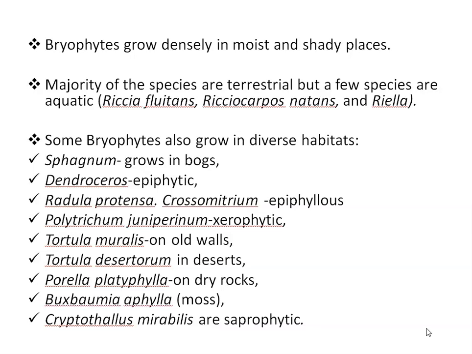Then Dendroceros, it's epiphytic. Epiphytic means growing on other plants. Then Radula protensa and Cheilolejeunea, they are epiphyllous. Epiphyllous means growing on or attached to the leaf of another plant. Then Polytrichum juniperinum, it's xerophytic. Then Tortula muralis grows on old walls. Tortula desertorum in deserts. Porella on dry rocks.